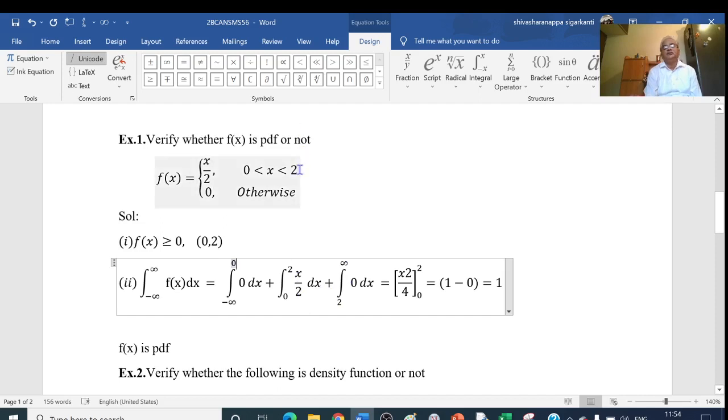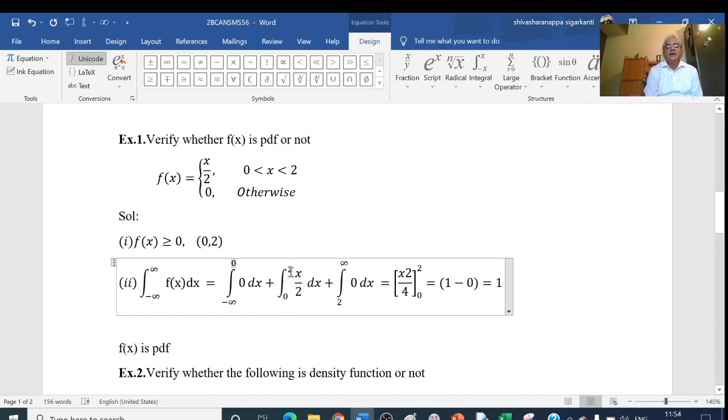Here x takes values greater than 2, so f of x is equal to 0, that is, this is also 0 into dx. As this is equal to 0, the whole thing is equal to 0. Similarly for the first term, the whole thing is equal to 0. We are left with only the integral from 0 to 2 of x by 2.